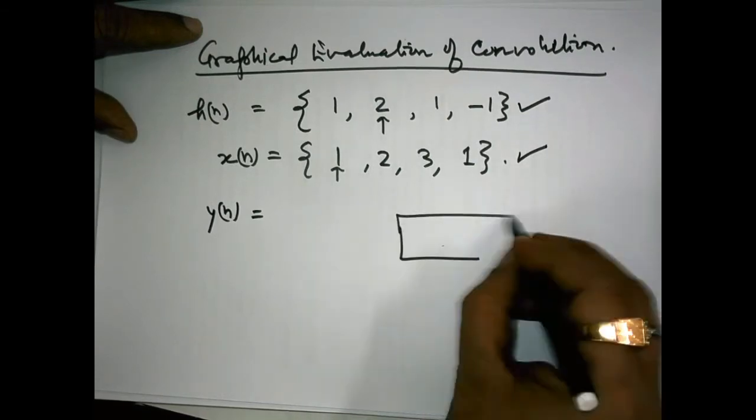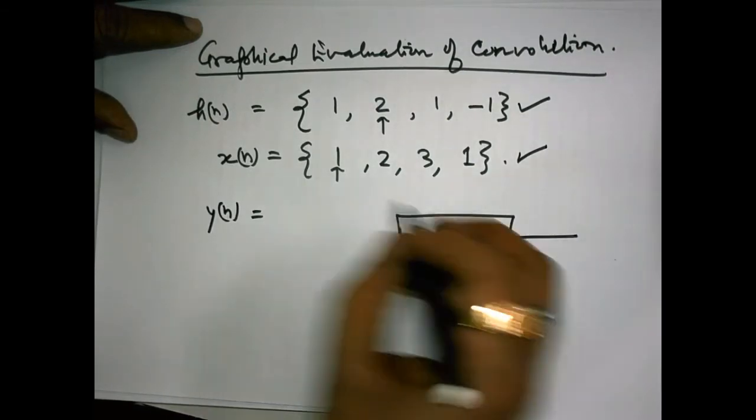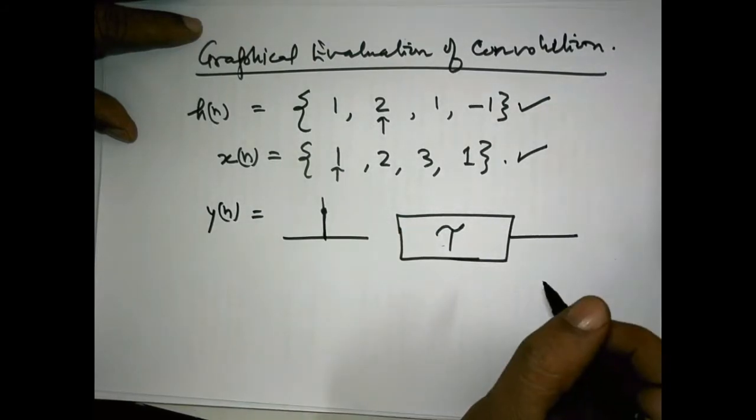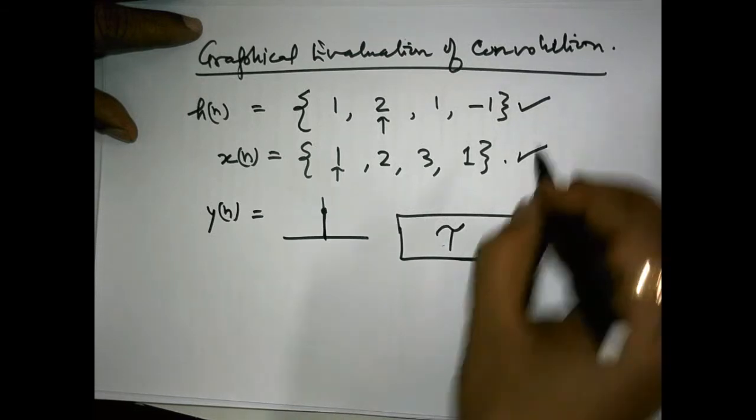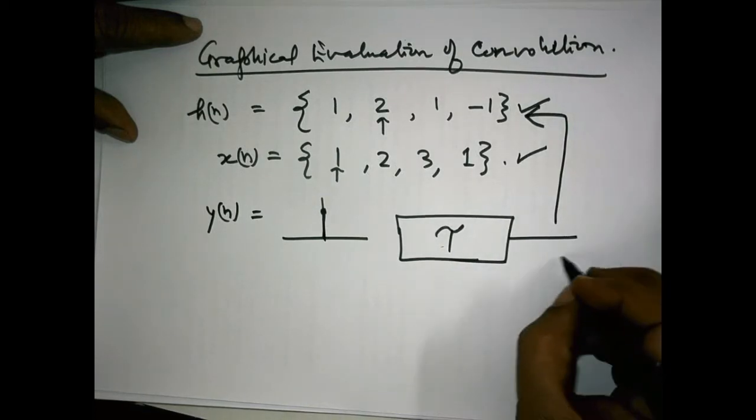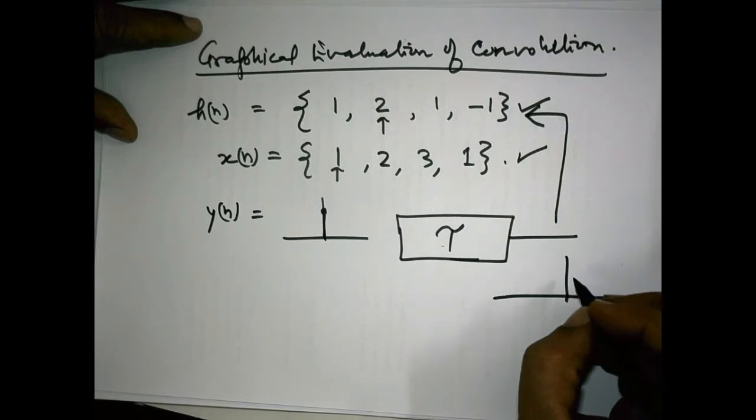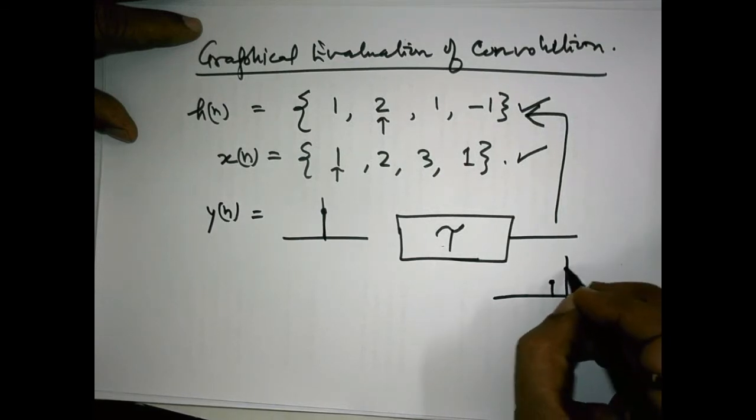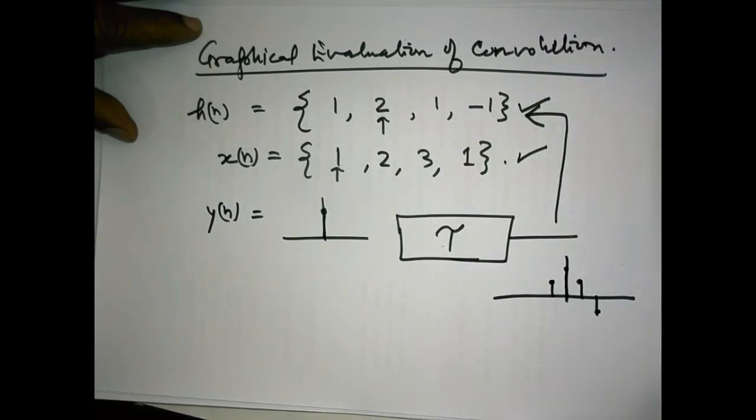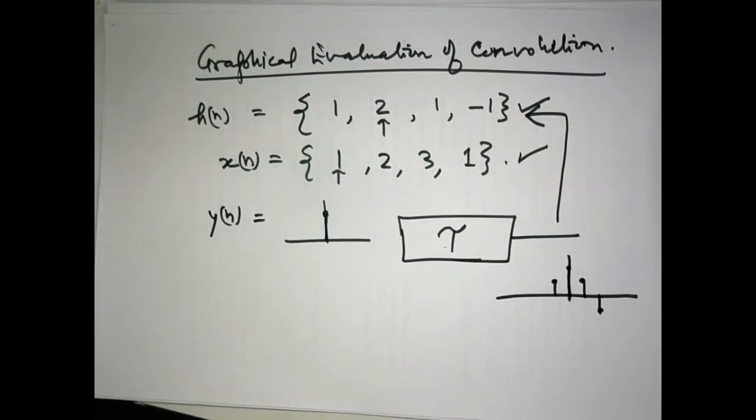This is the system. It means how this system will behave if an impulse is applied to this system; it will give output like this. This is known to us. This is 1, this is 2, this is once again 1, and then minus 1. It is giving output like this. Agreed with this?